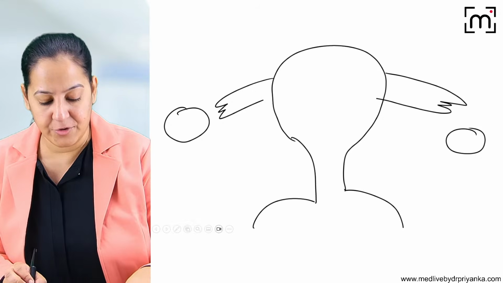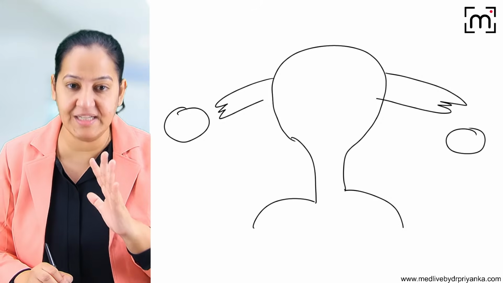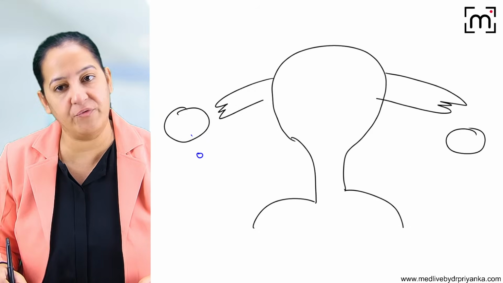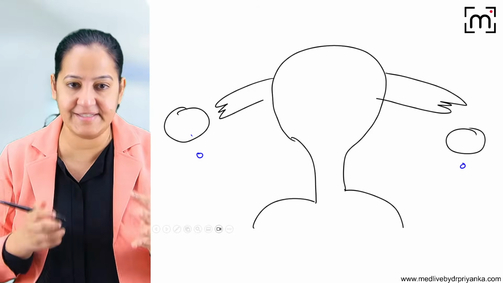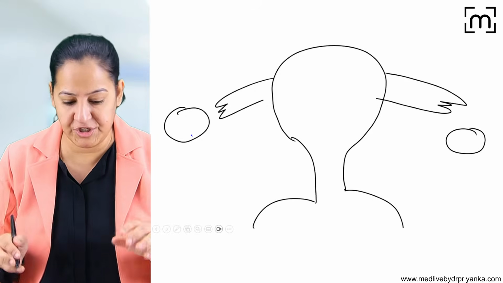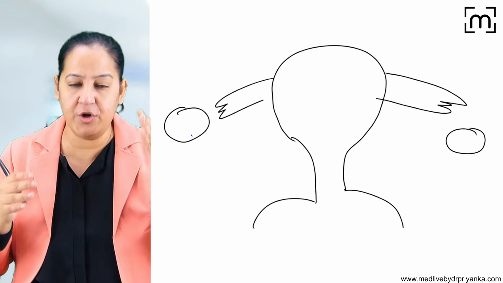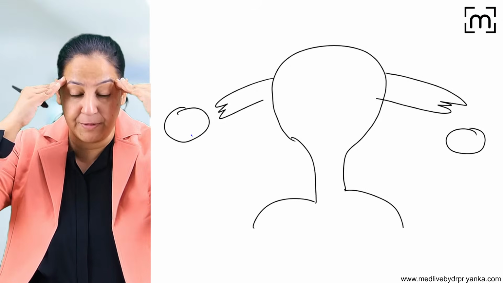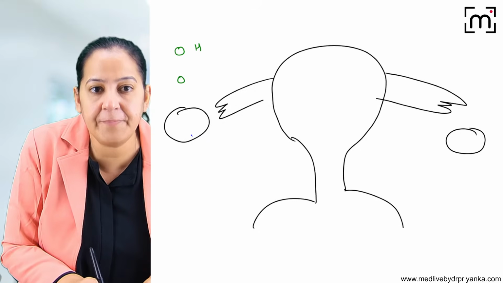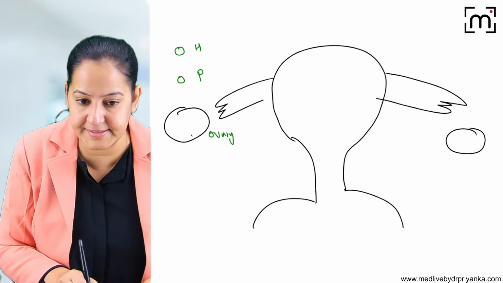Now, I told you every month ovulation takes place. In a regular 28-day menstrual cycle, ovulation takes place on the 14th day. One month it takes place from the right ovary, the next month from the left ovary, alternately. How does ovulation take place? I told you there is an axis in the female body: the hypothalamus, the pituitary, and the ovaries. Let's draw the hypothalamus here, the pituitary here, and this is the ovary. This is the axis.